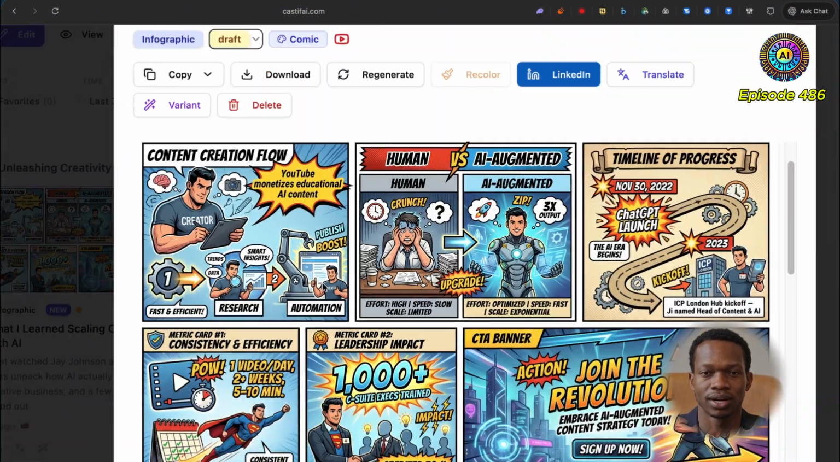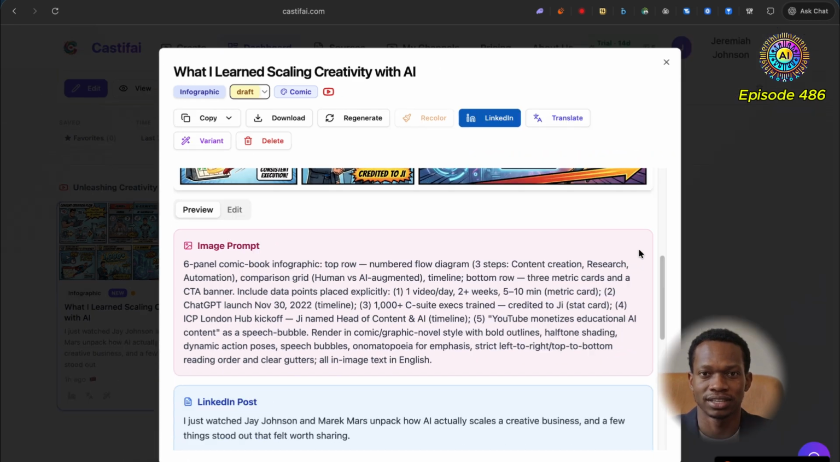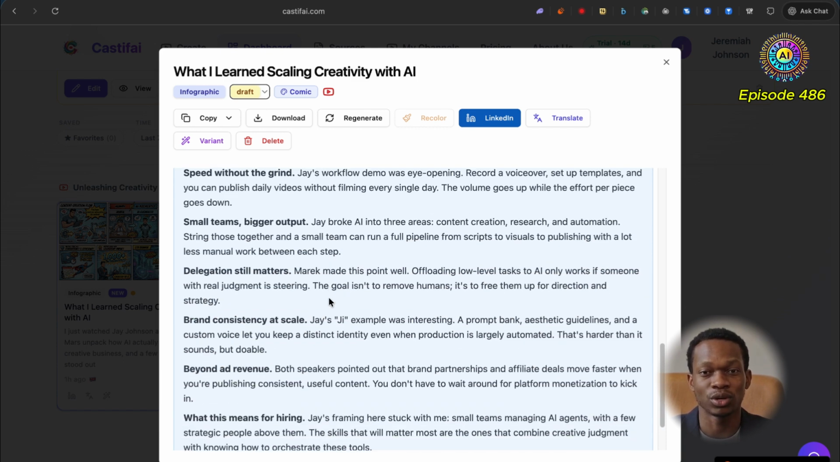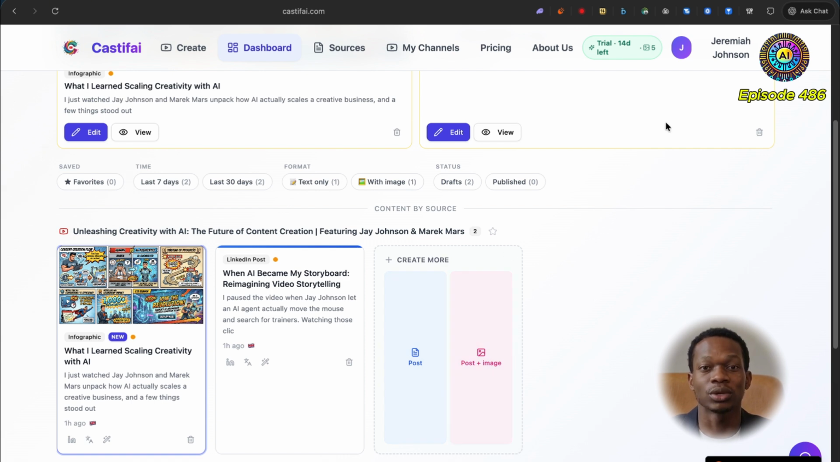For the most part, yeah, cool. So we've got human versus AI augmented. Quite like this comic book vibe. Certainly a cool one. We've also got the LinkedIn post here as well. So sweet. Definitely check this out if you think it would be useful for you. You can easily create some more.